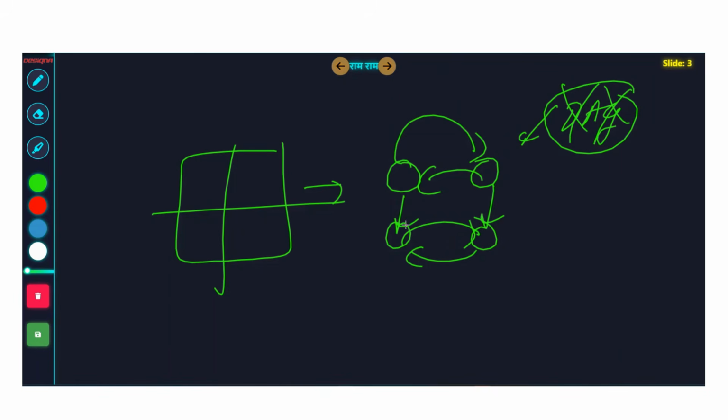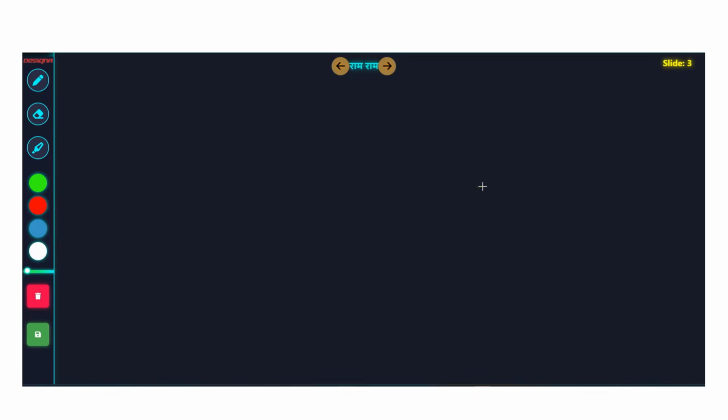Why? The DAG concept cannot be used simply because you can see that it is forming a cycle. Let's say this is node X and this is node Y. You go from here to here like this and then you go back. So you see this cycle is there. It means you cannot use the DAG longest path algorithms.